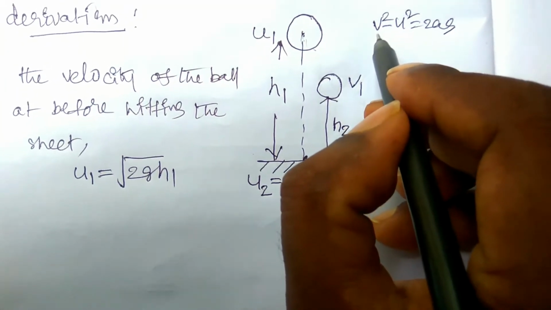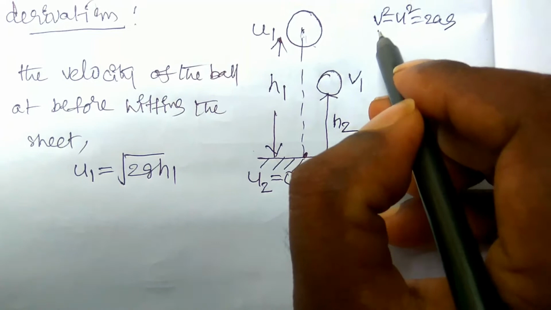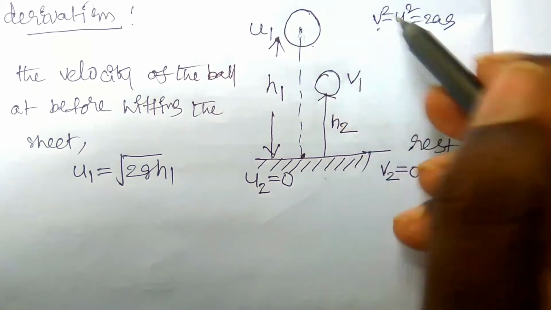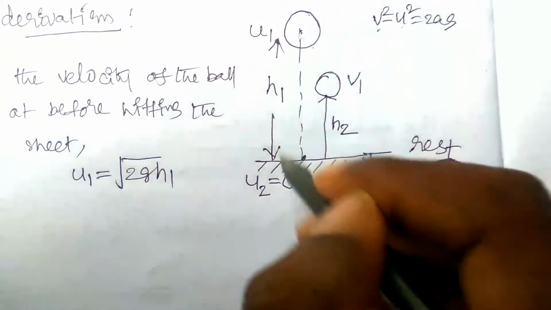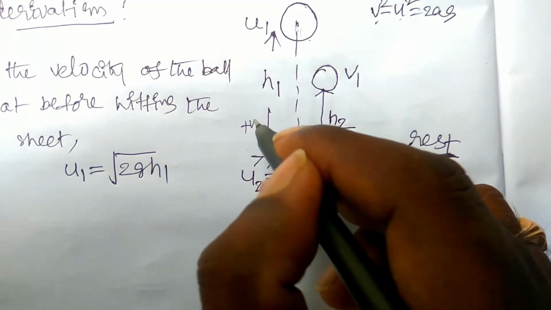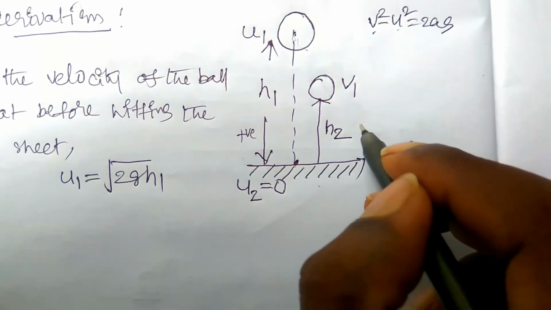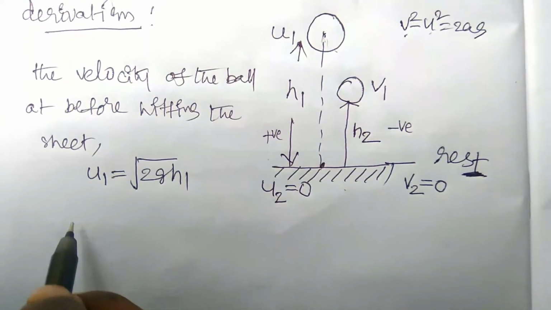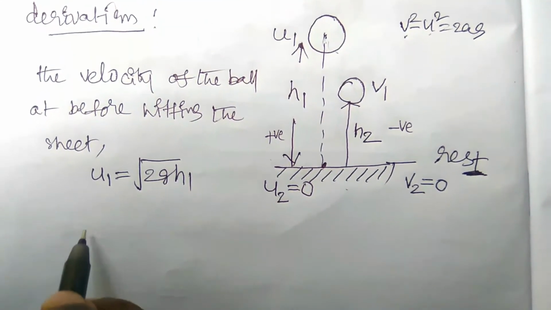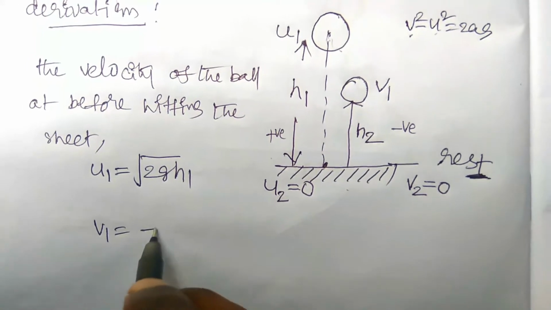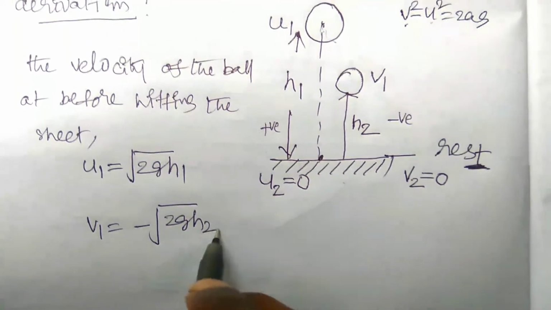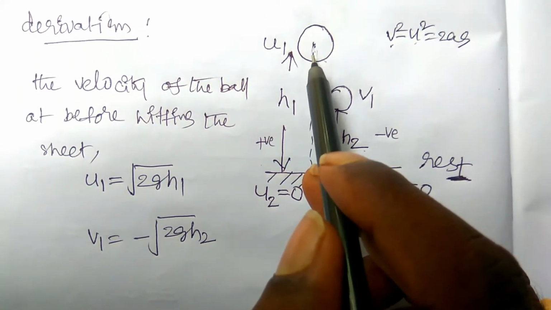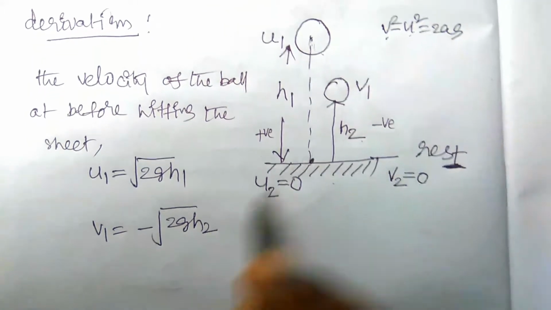We can write v square, that is v, here the final velocity of the sheet is equal to 0, and u is the initial velocity, that is nothing but u1. The velocity in downward direction will be taken as positive. The velocity in upward direction will be taken as negative. Similarly after hitting the sheet, we can write that v1 is equal to minus of under root 2g h2. After rebounding, it has risen h2 height, and before collision it has fallen from the h1 height, right?